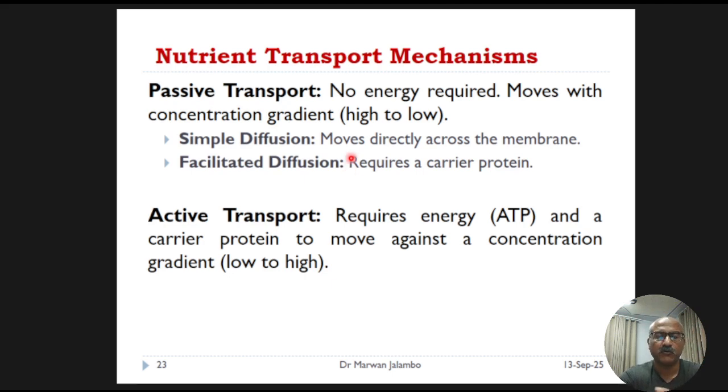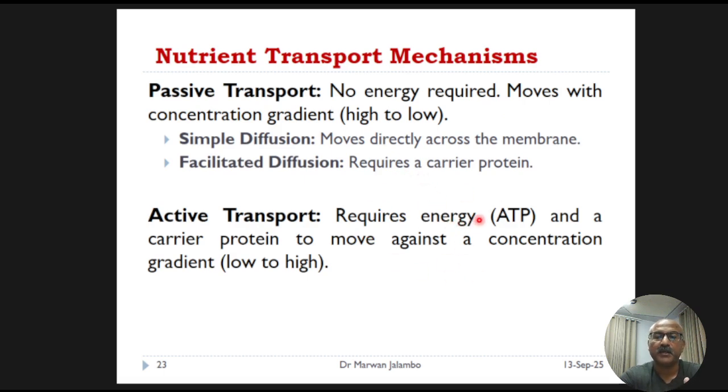This doesn't require energy. It can happen via simple diffusion or with the help of a carrier protein, which is called facilitated diffusion. But the second is active transport, and this requires energy.